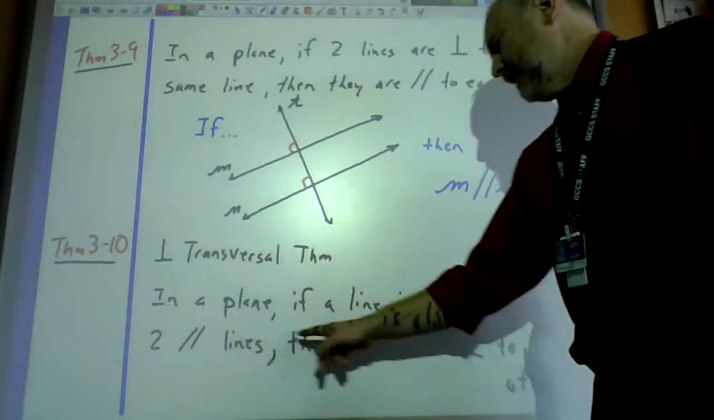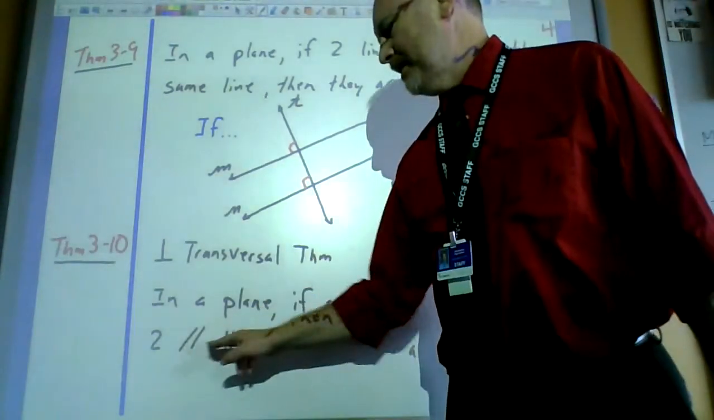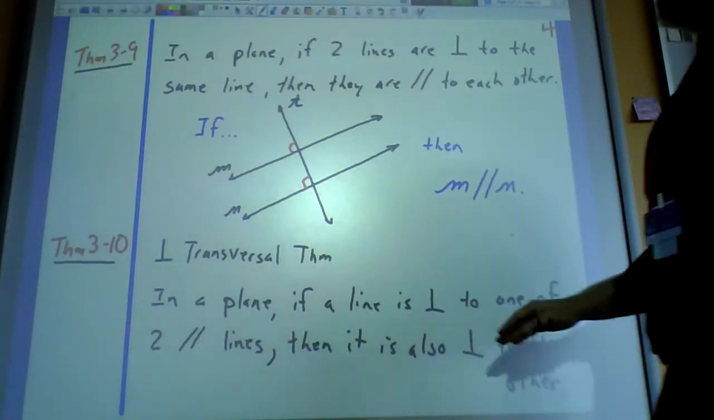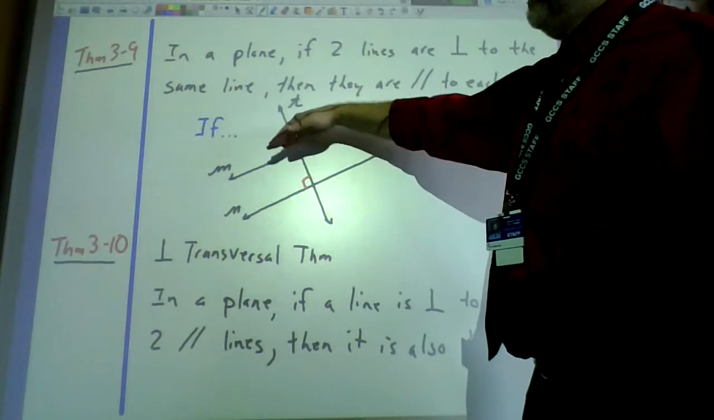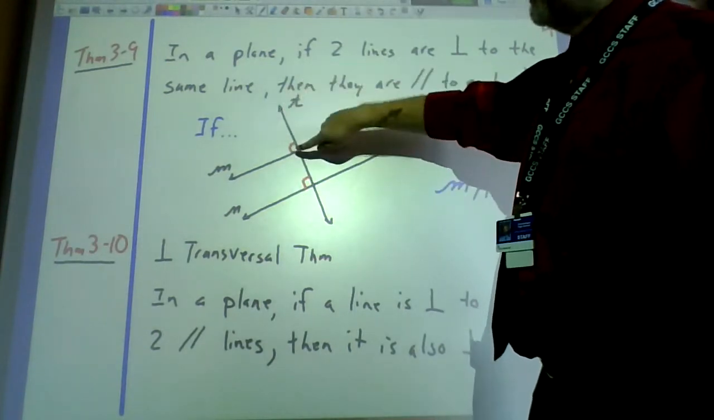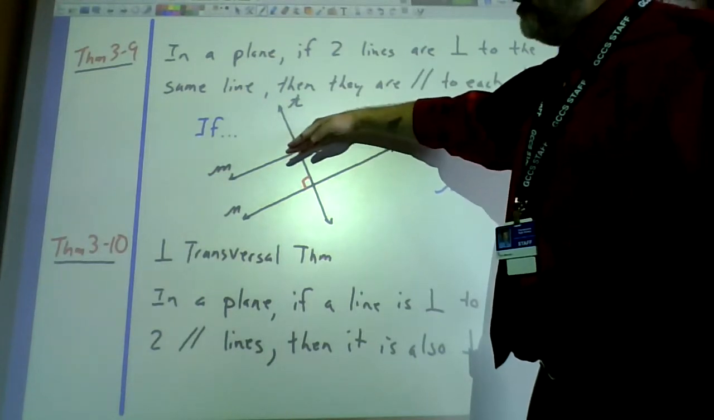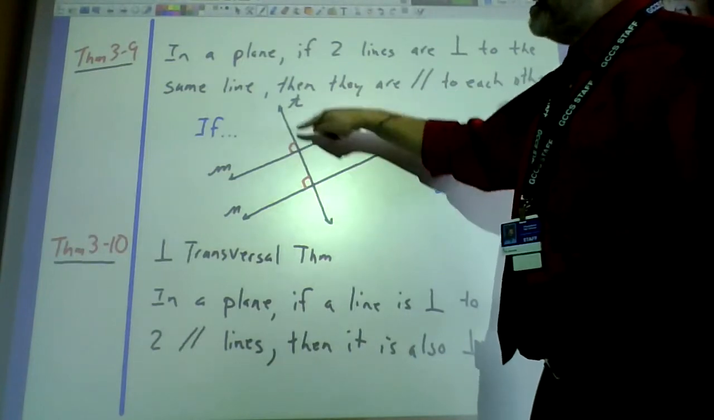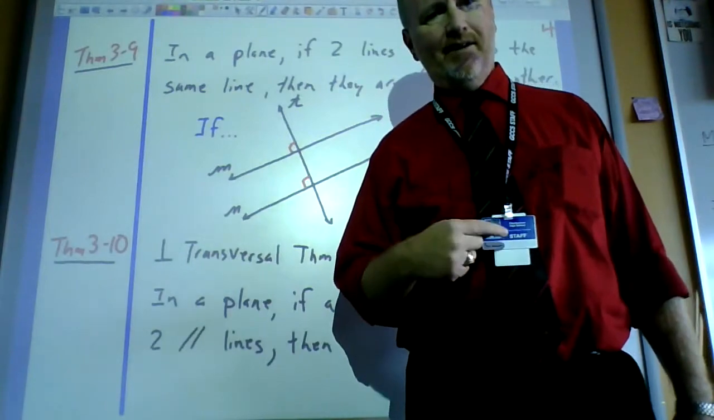This one says, also again in a plane, if a line is perpendicular to one of two parallel lines, then it's also perpendicular to the other one. So say you've got two parallel lines. I'll use this picture again. Say M and N, I know they're parallel, and say I know that T is perpendicular to M. Well, if M and N are parallel to each other, then T would also have to be perpendicular to N also.